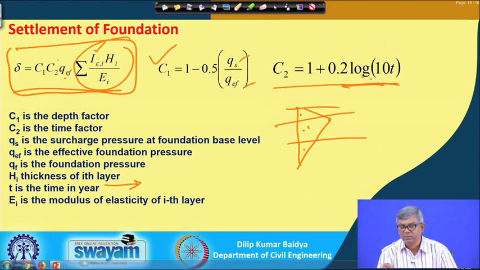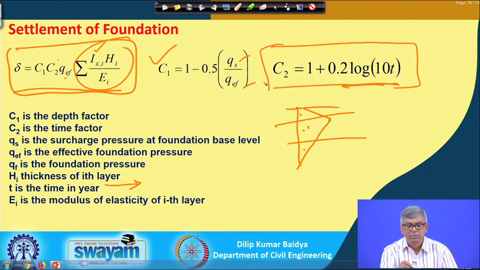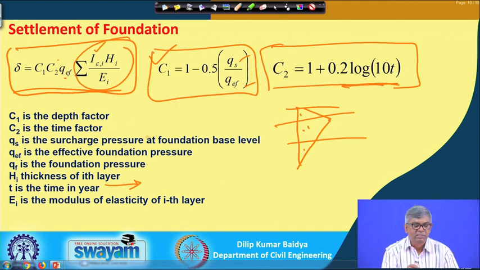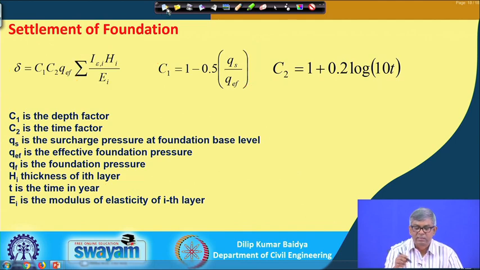So, using this equation I can find C2, using that one I can find C1, and using the previous diagram I can find this component, and then this will become the total elastic settlement of the footing. So, with this I will stop here.